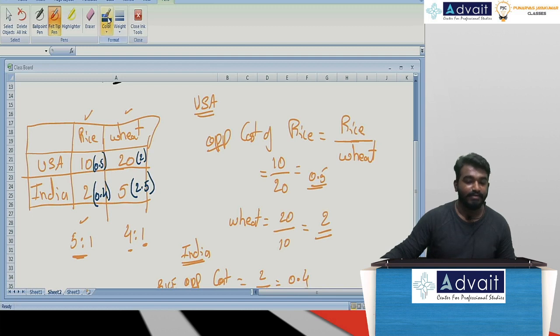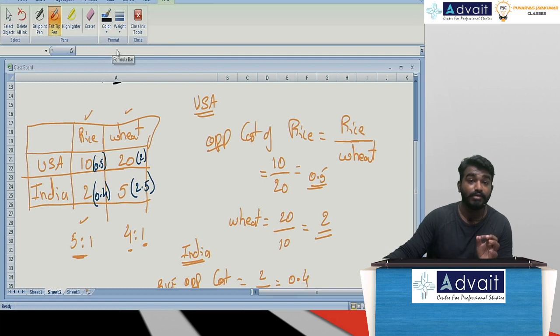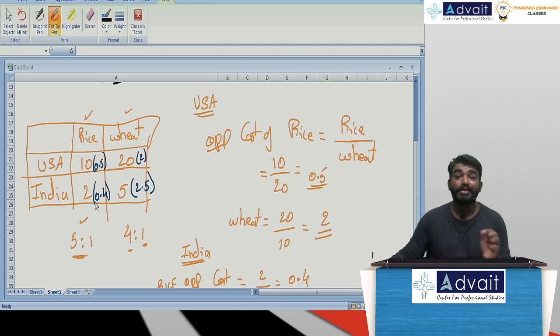Remember, whenever we are comparing with opportunity cost, lower will be the better. Now, in order to produce rice, we are sacrificing wheat productivity. That is, by using 10 labor hours, we could have produced 0.5 units of wheat. Acceptable? Remember, the opportunity cost will be lower the better.